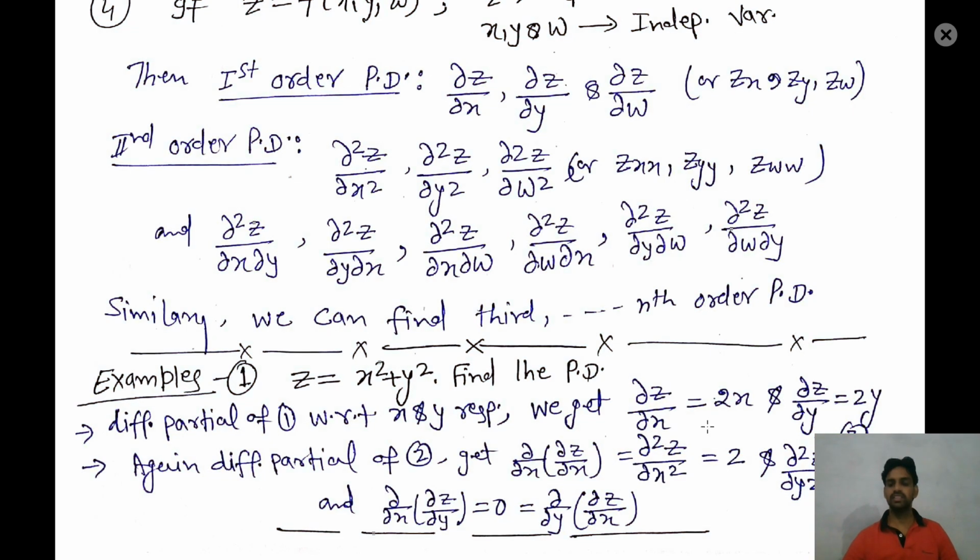Now we can see here there is no term of y, so the derivative of this we will get 0. Similarly, if I am differentiating this with respect to x, that is del over del x of del z over del y, it is equal to 0 because this function contains only y. Now I am differentiating with respect to x, so we will get 0.